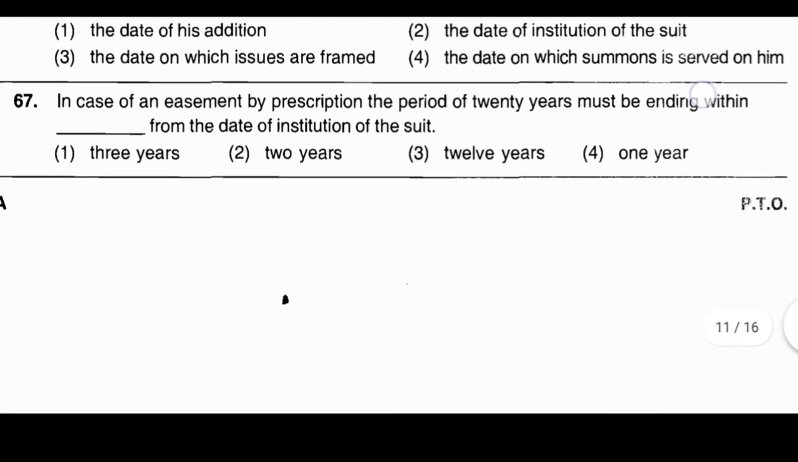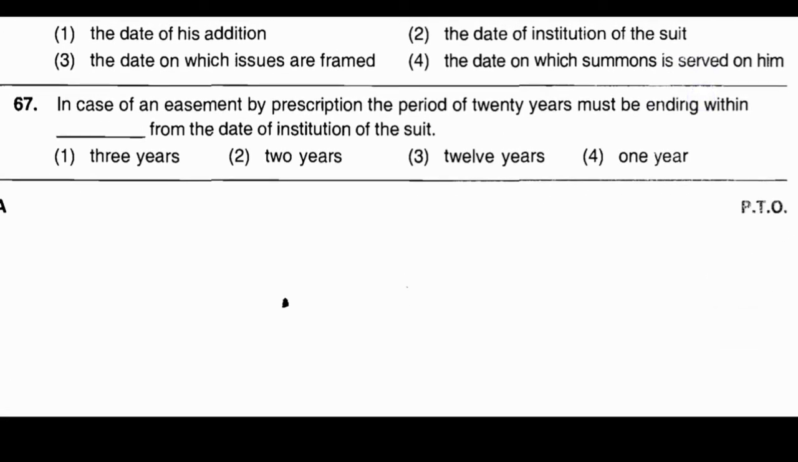Now question number 67. In case of an easement by prescription, the period of 20 years must be ending within dash dash dash from the date of institution of the suit. Option number 1, 3 years. Option number 2, 2 years. Option number 3, 12 years. And option number 4, 1 year. And the correct answer is option number 2, that is 2 years.